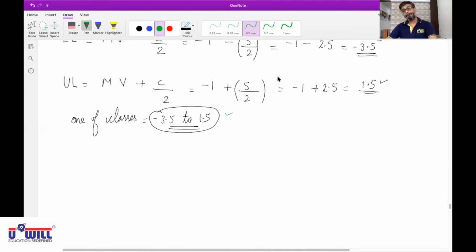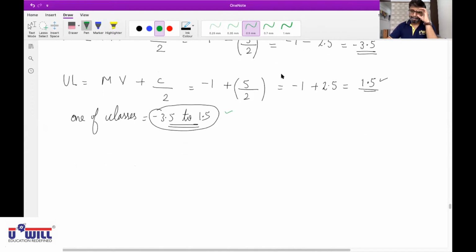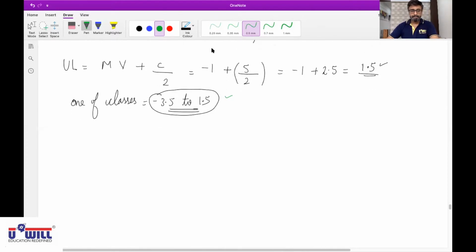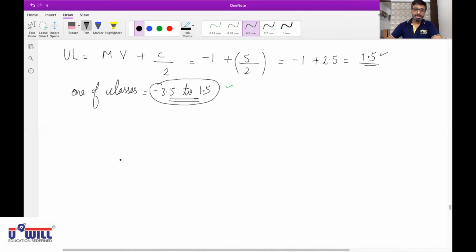Sir, from -3.5 I subtract 5, so I got -8.5 to -3.5. Then I subtract 5 more, so I got -13.5 to -8.5. Correct. Very good, Sujal.